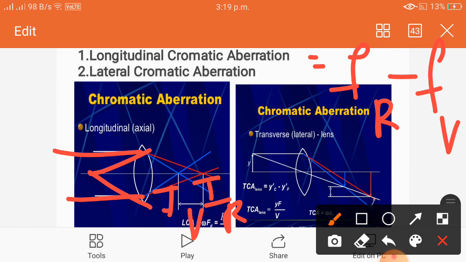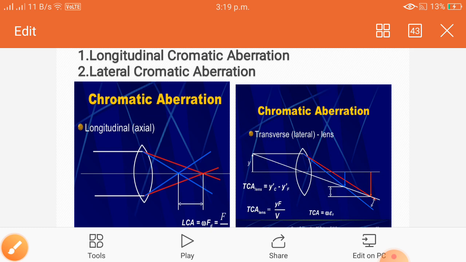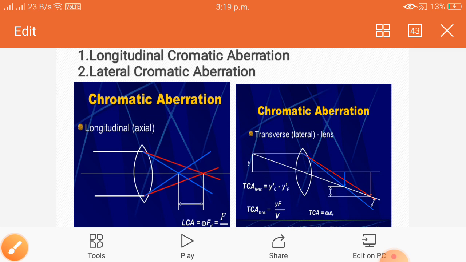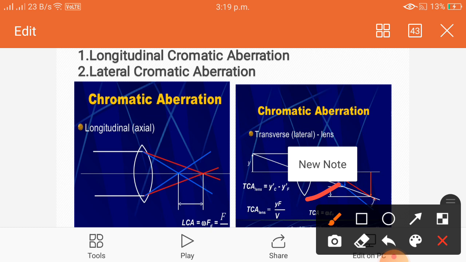Then what is meant by lateral chromatic aberration? The images of different colors are formed by the lens at different sizes. This defect is nothing but lateral chromatic aberration. Understood? The images of different colors have different sizes. The red image is larger when compared to the violet image. This difference is nothing but lateral chromatic aberration.